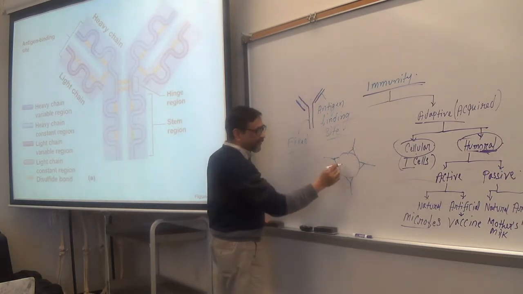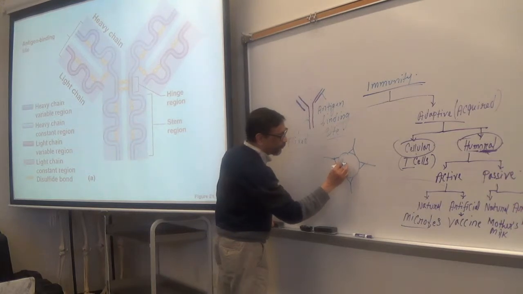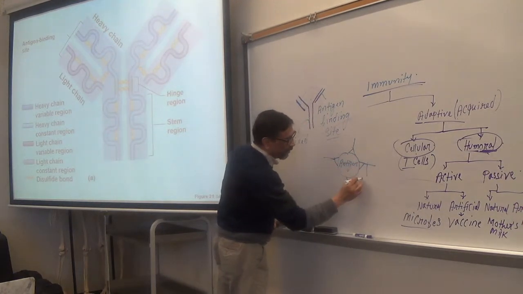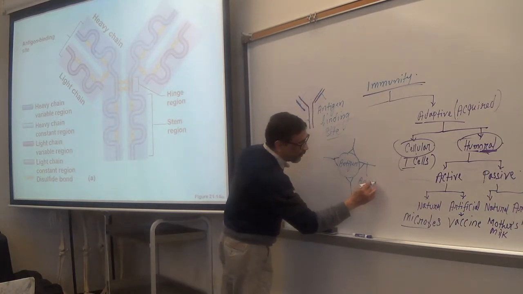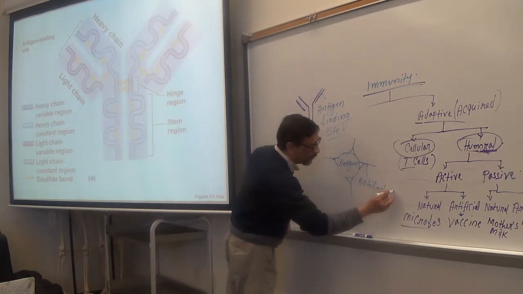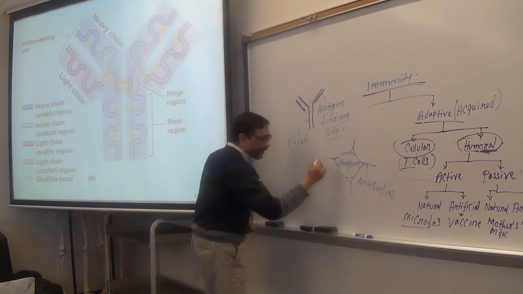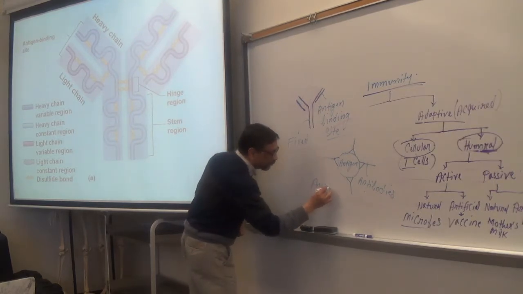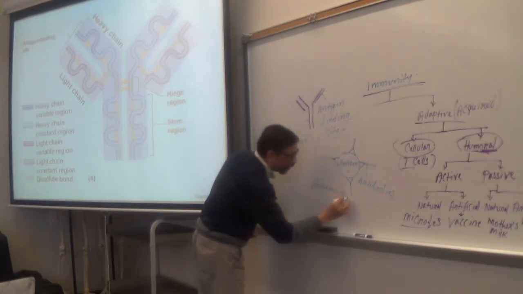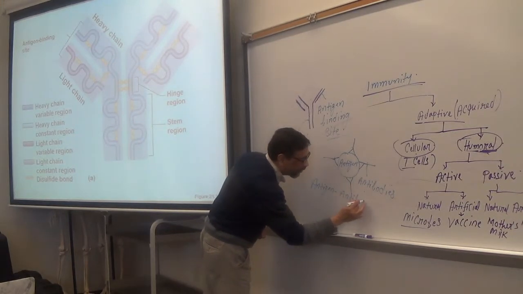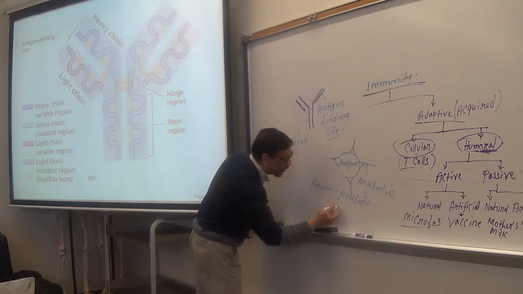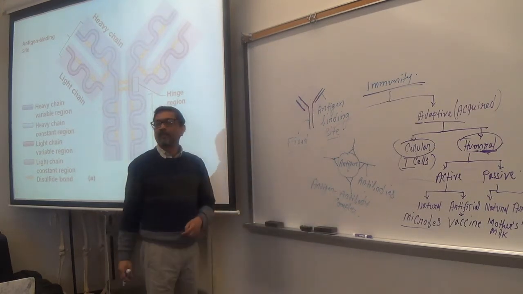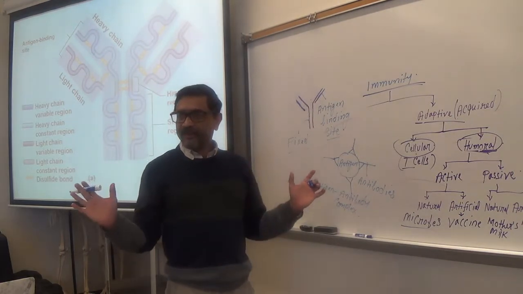These are antibodies, this is the antigen, and this whole thing is called the antigen antibody complex. Antigen and antibody together. Make sense?